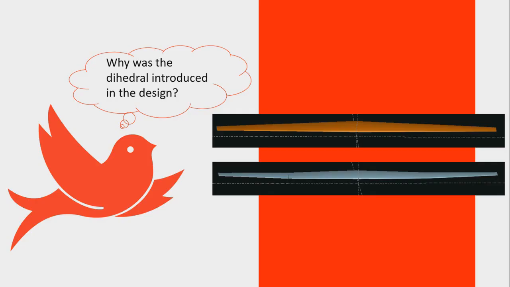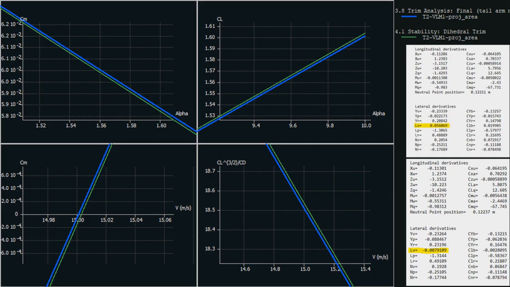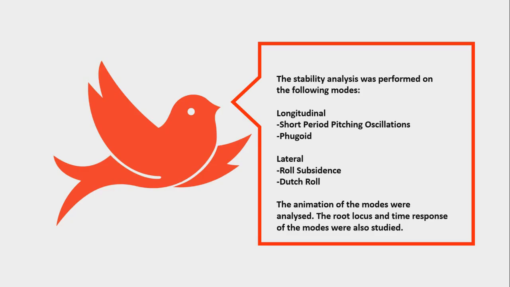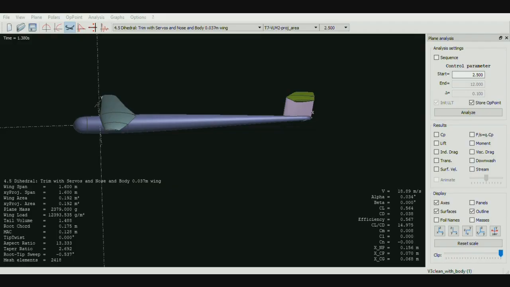First, let's discuss the dihedral and understand its requirements in the design. Once we ran the stability analysis and checked the log file, it was observed that the aircraft wasn't laterally stable. Due to this, the dihedral was introduced, which made the stability derivatives desirable. The following modes were analyzed in the analysis.